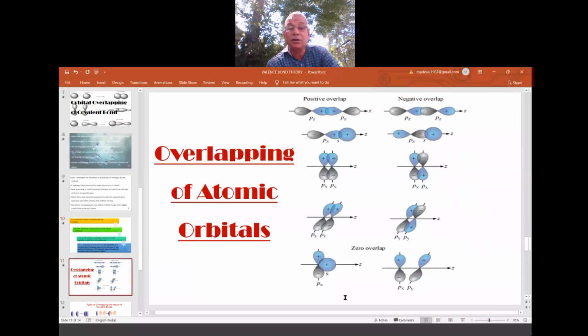See, all these are overlapping. So here I have made two types of overlaps. One is a positive overlap, the other one is a negative overlap. What is meant by positive overlap? So positive overlap is what? This is the p orbital.